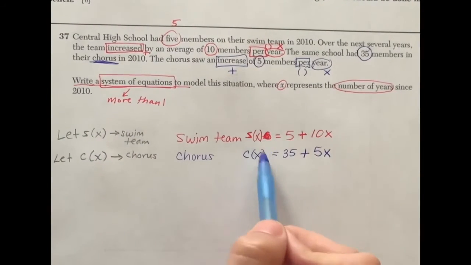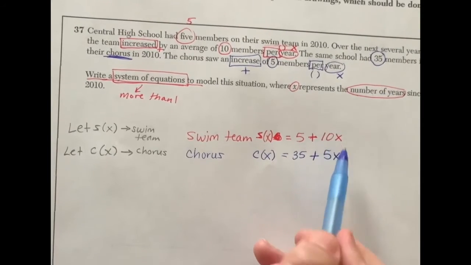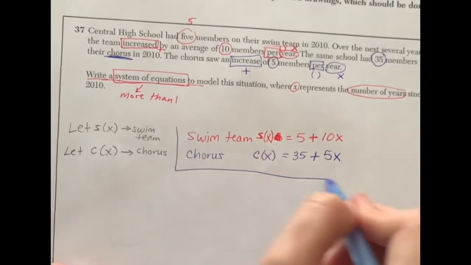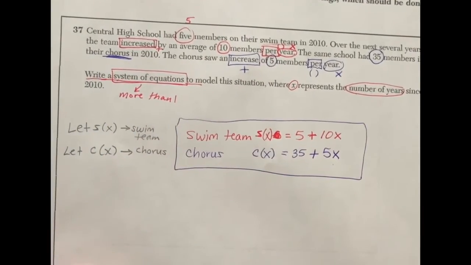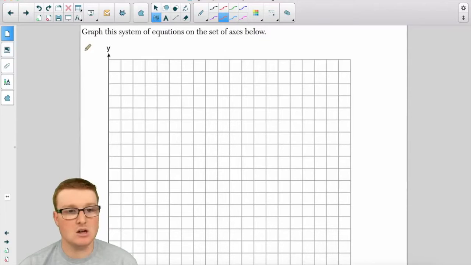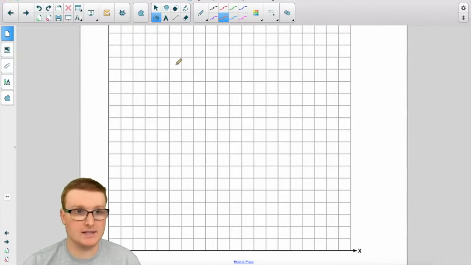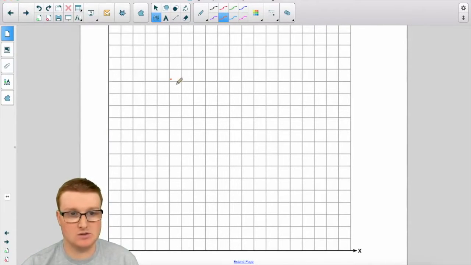Well, I wrote 2 equations here, where X represents the number of years, and I represented X in both of them as the number of years. So this right here is what they're looking for in this part of question number 37. Graph the system of equations on the set of axes below. Great. So I'm going to make this smaller because that is way too big.